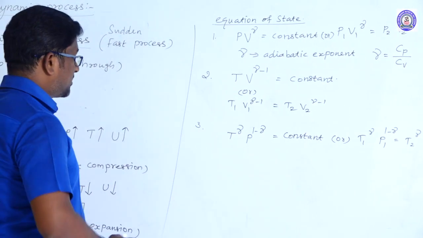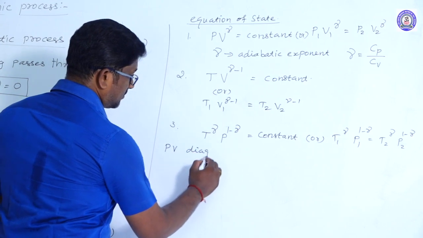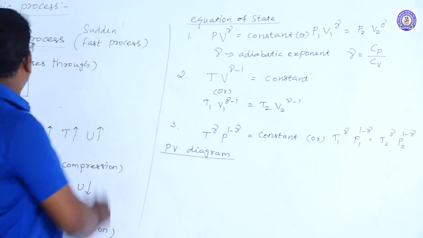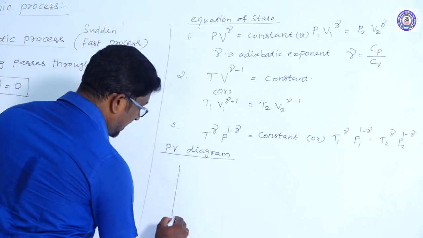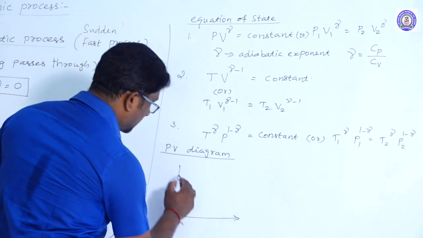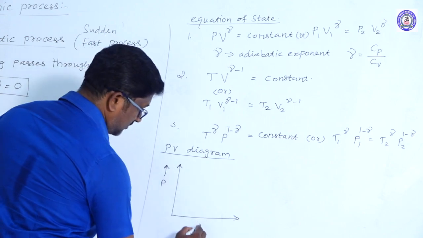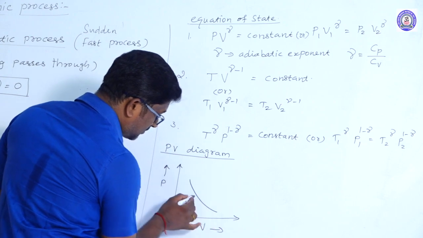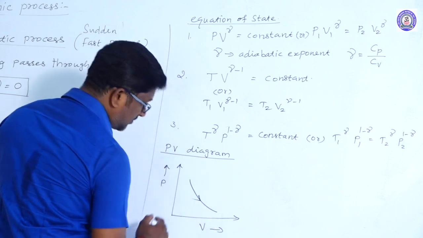Right. And next, the PV diagram or indicator diagram for adiabatic process, that is adiabatic compression and adiabatic expansion. And the PV diagram for adiabatic expansion is like this.